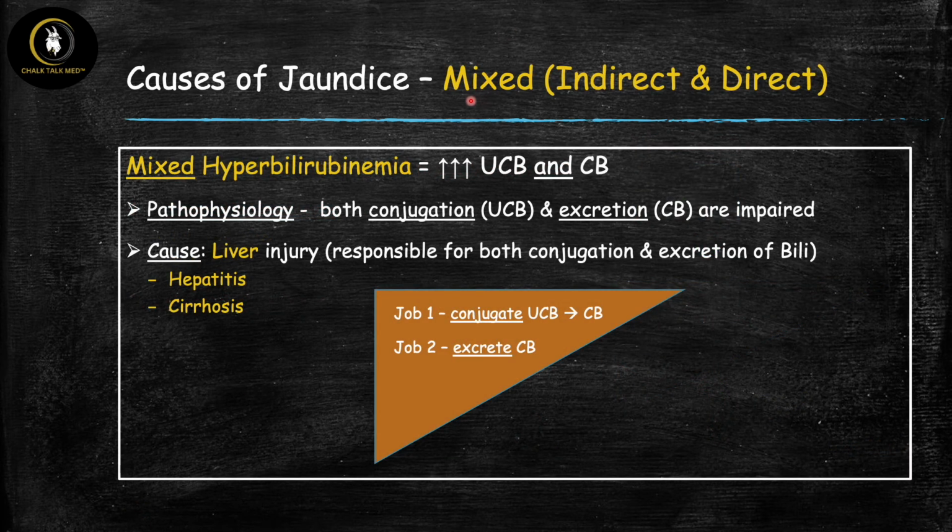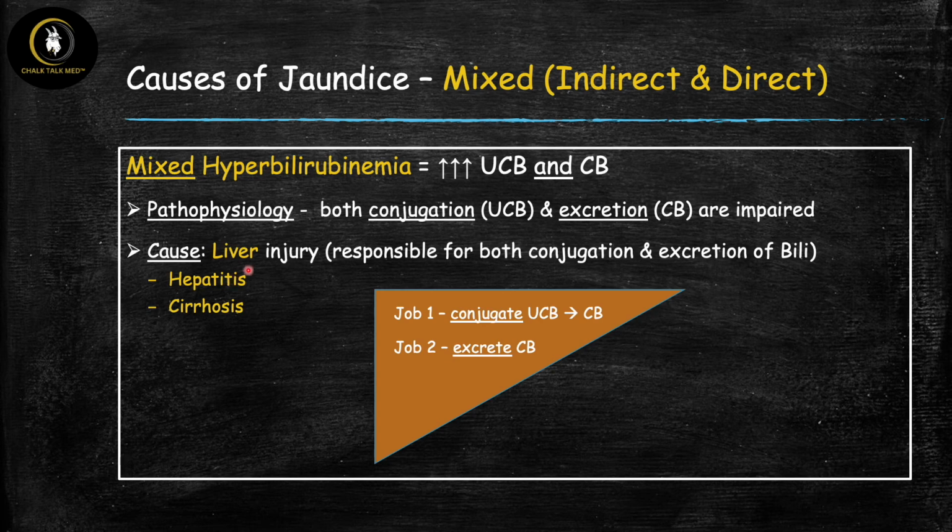All right, so the final category is mixed. Here we have both high levels of indirect and direct bilirubin, so high levels of both unconjugated and conjugated bilirubin. And this is very straightforward because the pathophysiology means that you must have a problem with both conjugation and excretion of bilirubin. Both of these processes must be impaired. That's why you have high levels of both of these. And the only place in the body where both conjugation and excretion of bilirubin happens is the liver. Therefore, generally, the main time you're ever going to see mixed hyperbilirubinemia is when there's some kind of liver injury, because that's the organ that's responsible for both conjugation and excretion.